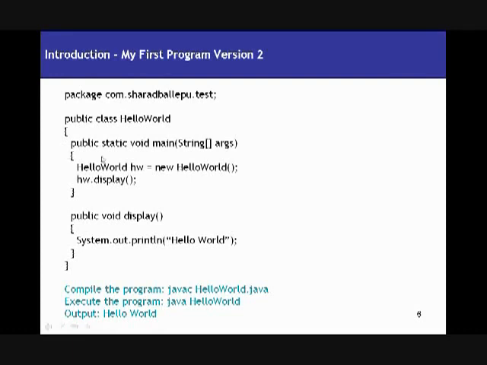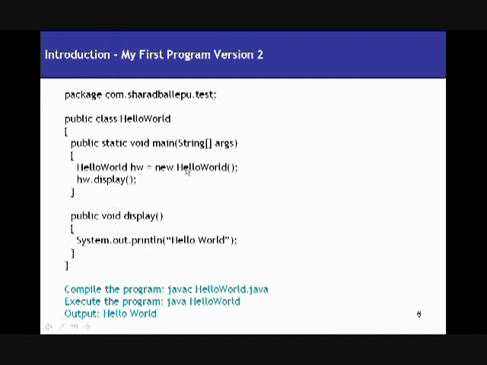In a similar way, the HelloWorld class is just a blueprint. It's not really an object, and it doesn't really have its methods in it. So it's just a blueprint, something virtual that hasn't got any existence. Once you create an object for this HelloWorld, it actually comes into existence.